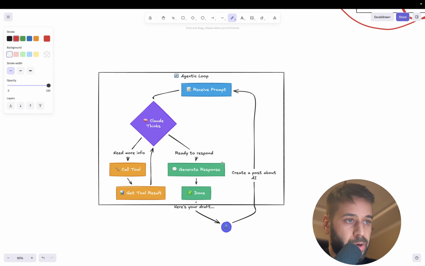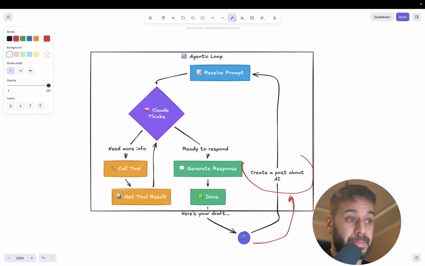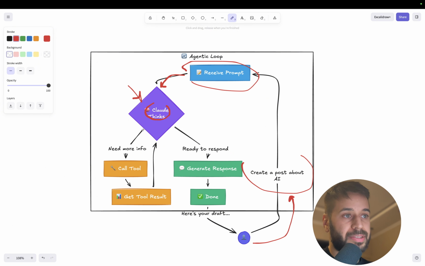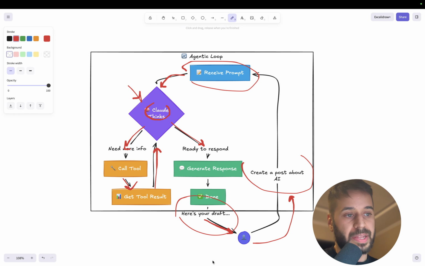How does the agent loop work? So first, the user is going to ask a question, like create a post about AI. And then this request will go to the prompt, which is the agent prompt that we define. And then this prompt will go to our LLM. In this case it is Claude. So the model is going to think, does it actually need more information to write the post? For example, if I tell it write a post about trending AI topics, it first needs information, like it needs to know what are the trending AI topics right now. So it's going to call the tool. So the tool will enable the search for trending posts, and then it's going to give the results to the LLM. We'll add it to the context to formulate a response, and then it returns that response to the user. It also generates the draft.